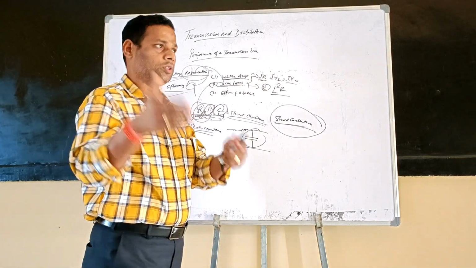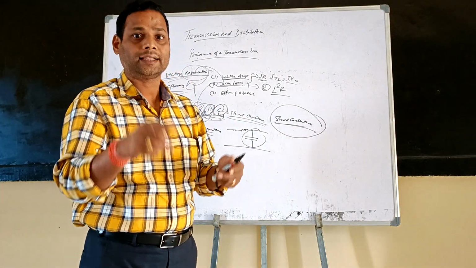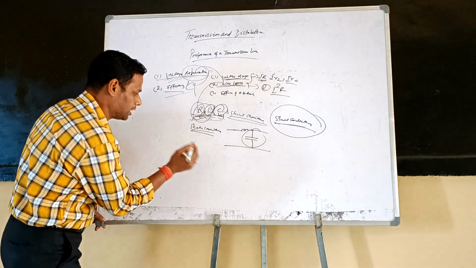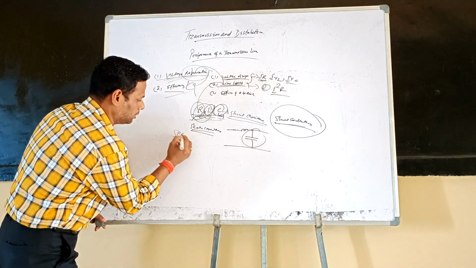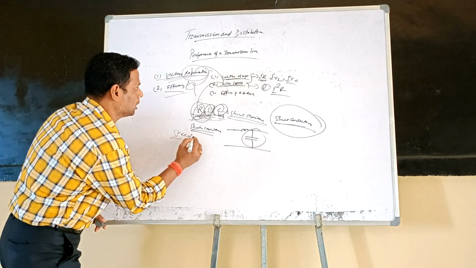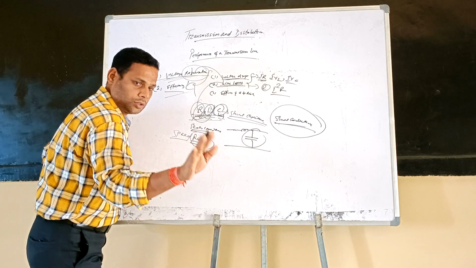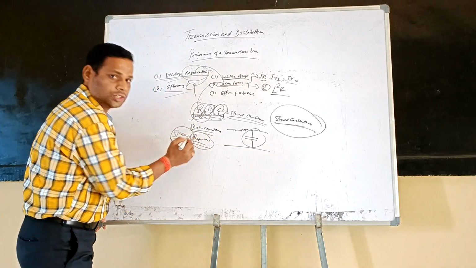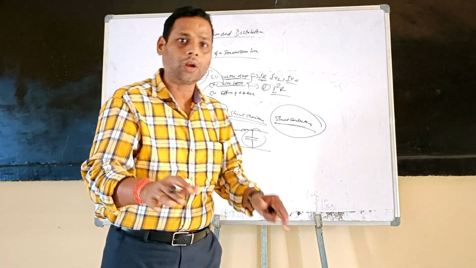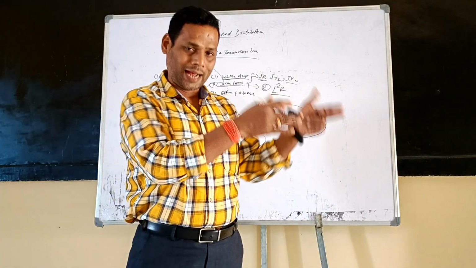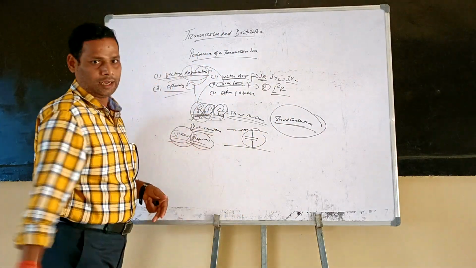As students, you know from basic electrical and electrical machines that you have studied speed regulation. Regulation means fluctuation. When we talk about speed regulation, it means: when you are not giving load, what is the speed of the motor, and when you are giving load, what is the speed of the motor? That difference is known as speed regulation.